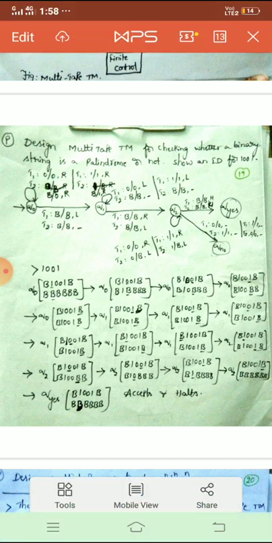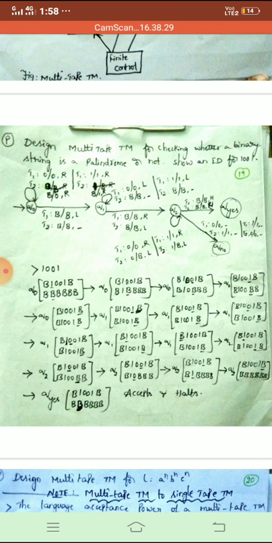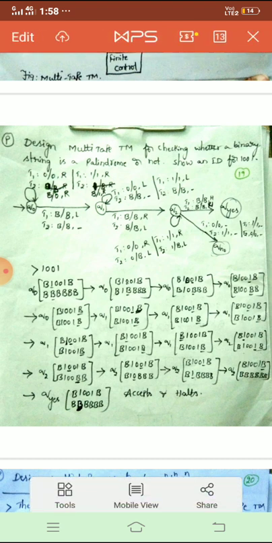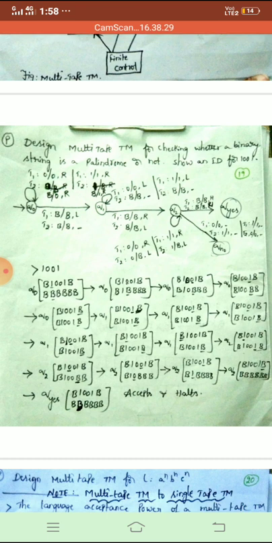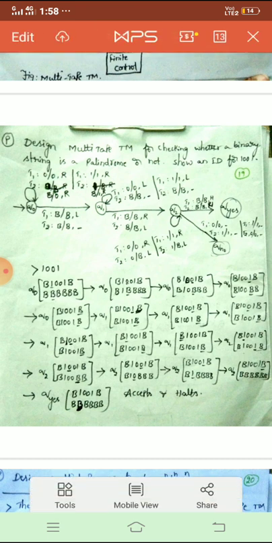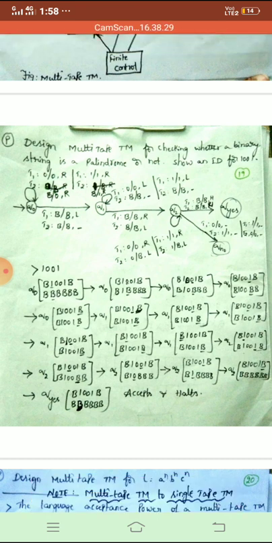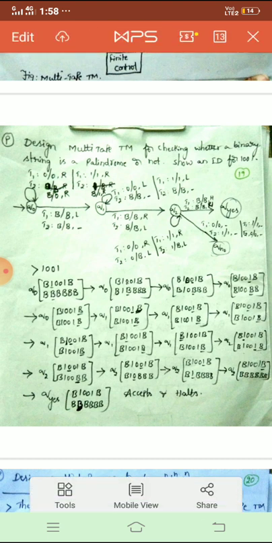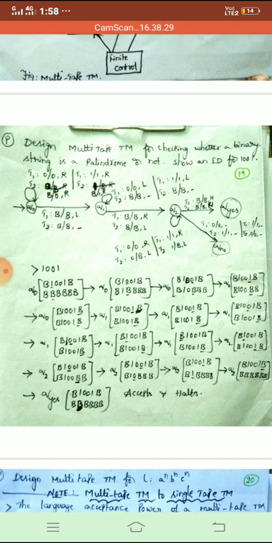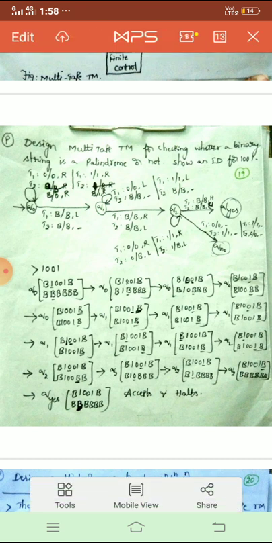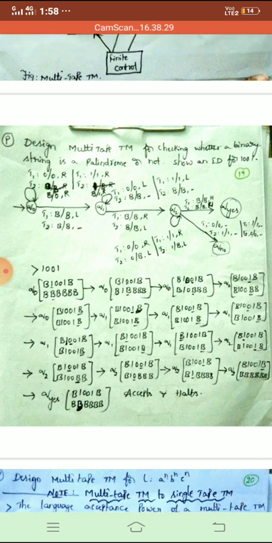Observe clearly. On T1, 0 is written as 0, make a move to the right side. Even if you have 1 in tape 1, move to the right side. Observe T2. What do you have to do? Whenever you see the symbol 0 in tape 1, make capital B as 0, because come down, that is where I have noted 1001.